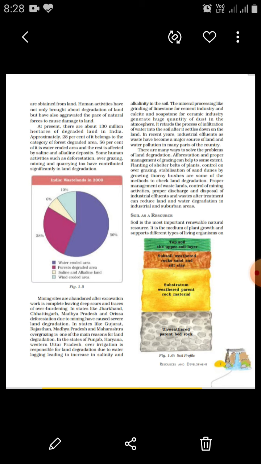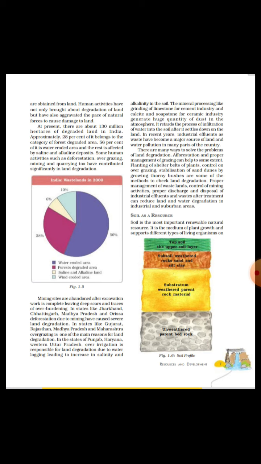Apart from that, there are various industries which directly dispose or discharge their waste into the reservoirs, rivers, or in the open field, which leads to water and soil pollution. Directly or indirectly, land is being degraded.